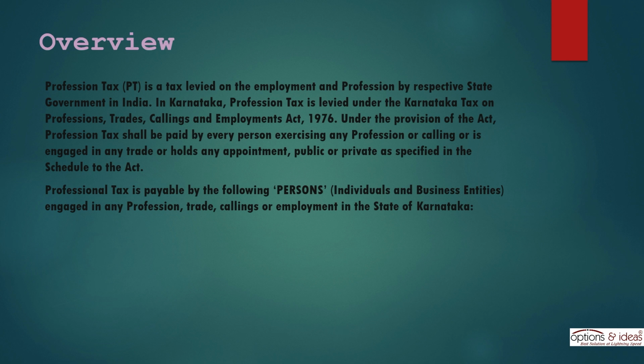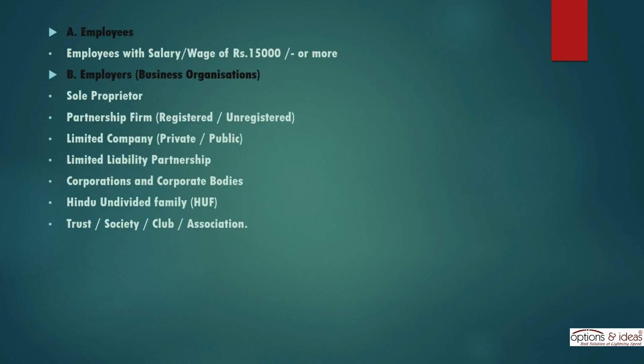Professional tax is payable by the following persons, individuals and business entities, engaged in any profession, trade, callings or employment in the state of Karnataka. A. Employees with salary, wage of 15,000 rupees per month or more. B. Employers, business organizations, sole proprietor, partnership firm, registered, unregistered, limited company, private, public, limited liability partnership, corporations and corporate bodies, Hindu undivided family, HUF, trust, society, club, association.